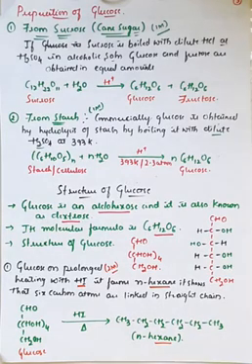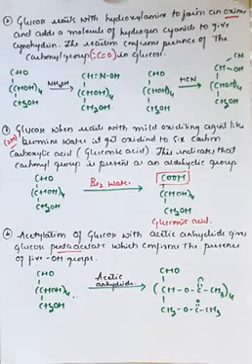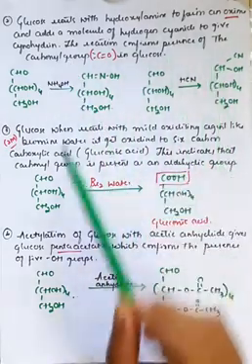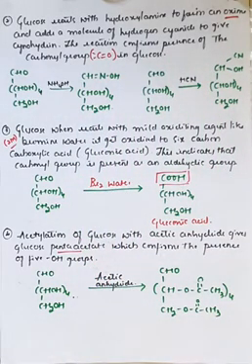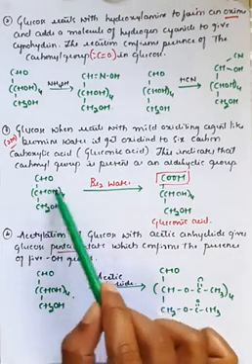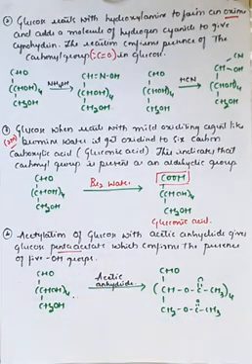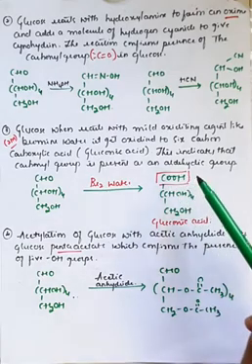In that, the first one is that it consists of 6 carbon atoms in a straight chain. When you react glucose with hydrogen iodide, it is generally converted into n-hexane. The second proof that we have seen is that glucose consists of a carbonyl group. By reacting with hydroxylamine it is converted into an oxime, and when it reacts with hydrogen cyanide, it is converted into cyanohydrin. So that is a proof that glucose consists of a carbonyl group at the first carbon atom. And the third important proof: whenever you react it with bromine water, there is a formation of a carboxylic acid group, called gluconic acid.